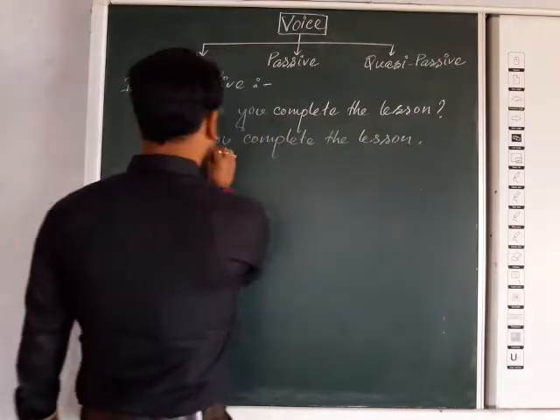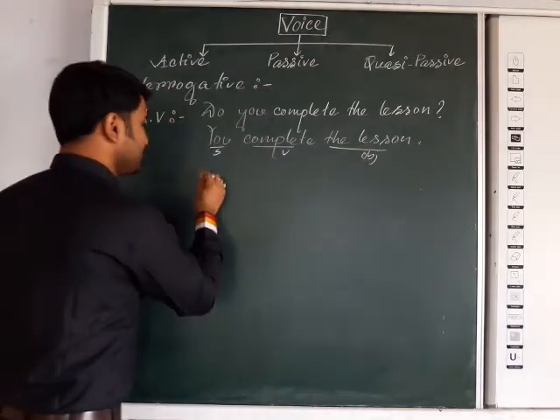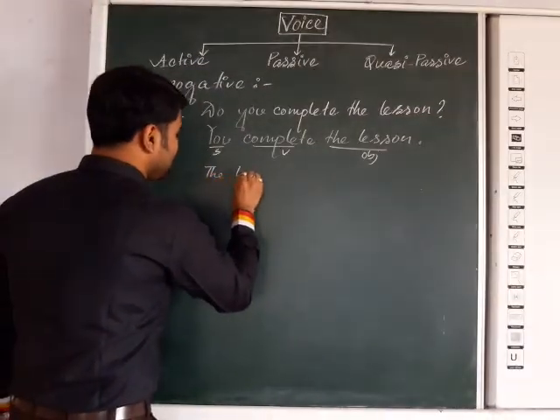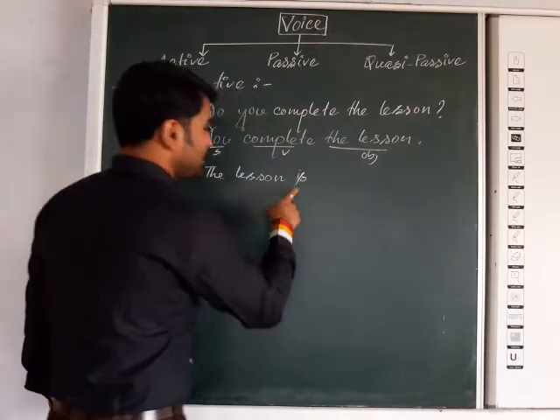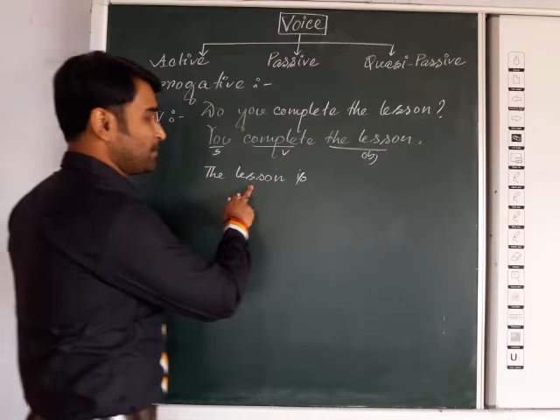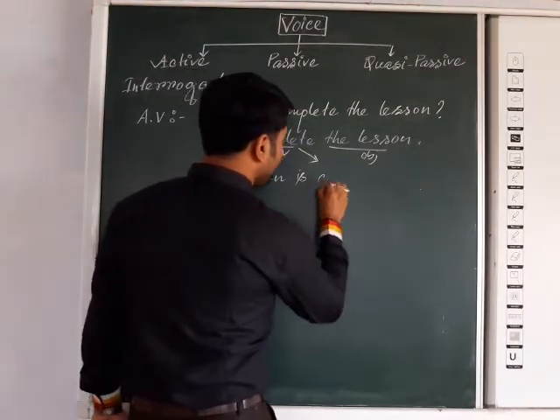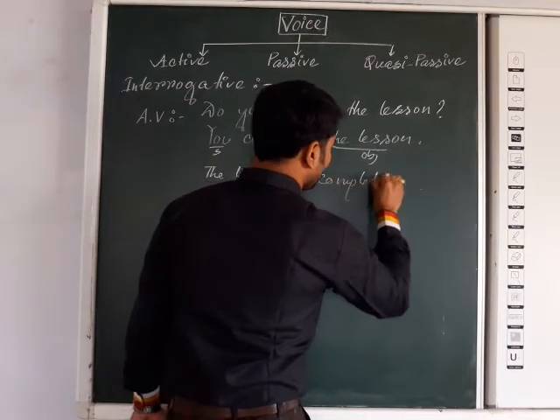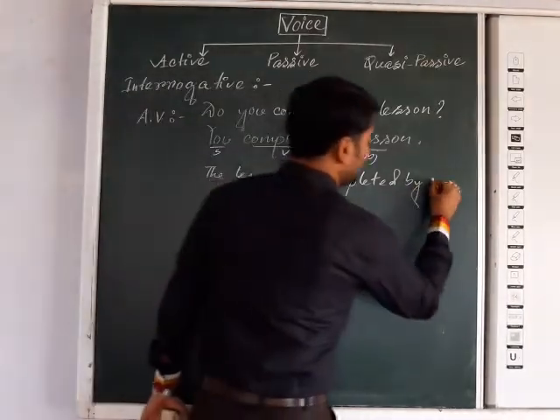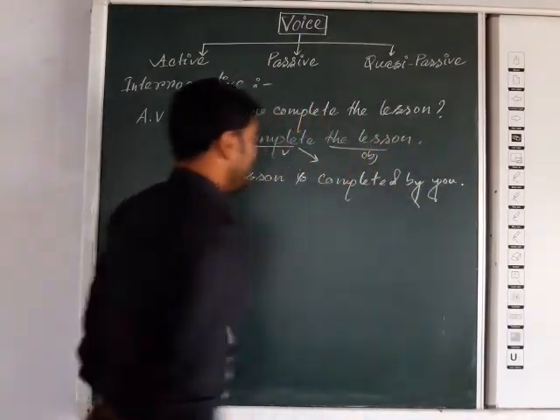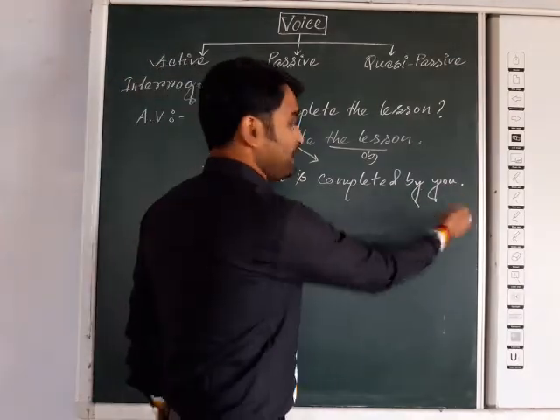Here it is subject, verb, object. Now the object will come first. So what will be the answer? The lesson. Now the be verb will come; the lesson is first person number, that's why "is": the lesson is. The third form of the main verb will come, that is completed: is completed. Then "by" will come, and the object form of you. Now that is the assertive sentence in passive voice: the lesson is completed by you.